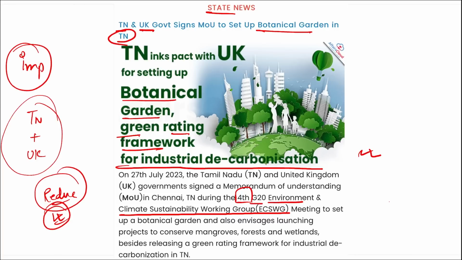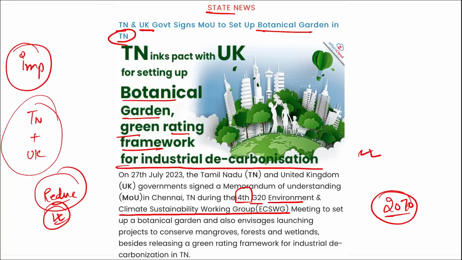As part of the initiative, the green rating framework for industries was launched with the motive that businesses will take up low carbon commitments and work towards becoming carbon neutral by the year 2070. Correct.